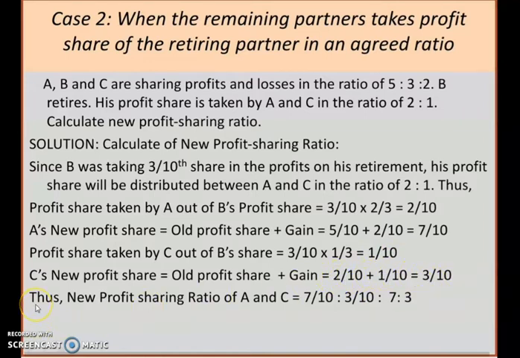So children, now B is not a partner of this firm. He retired. So A and C are the new partners, or we can say the remaining partners, who will share the profit. Their new profit sharing ratio will be 7/10 and 3/10. That will give you 7:3.